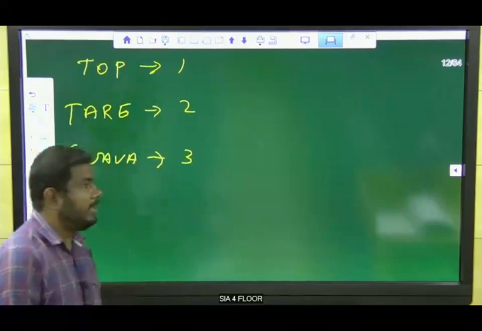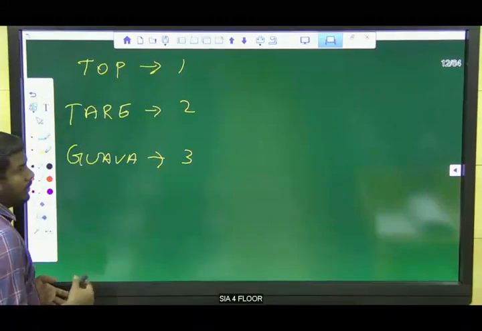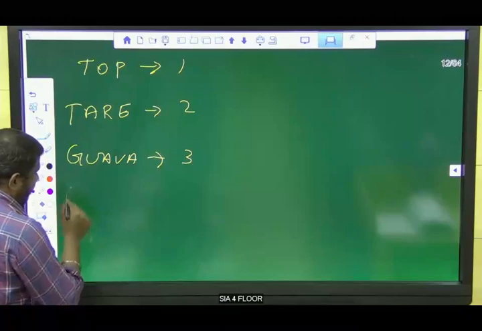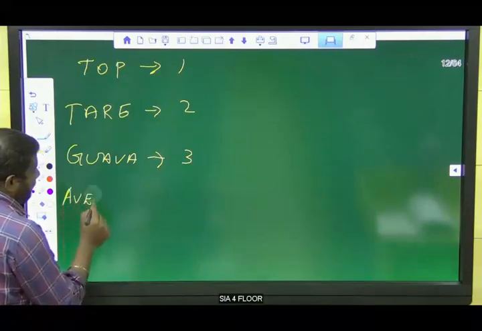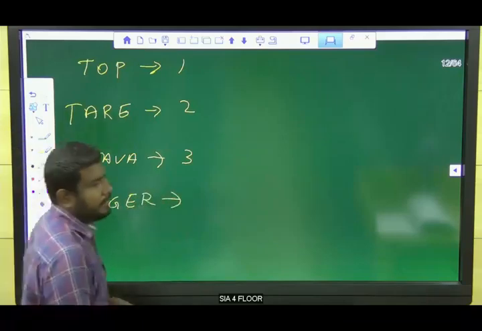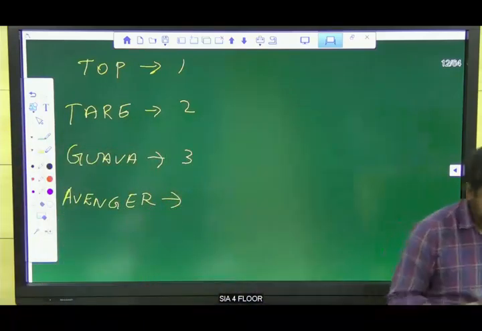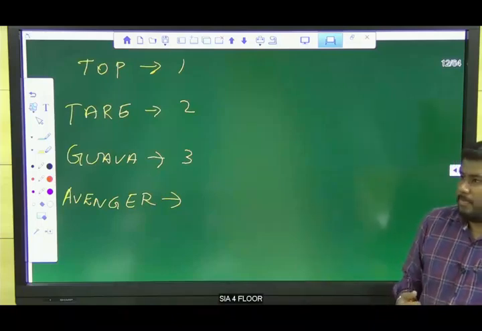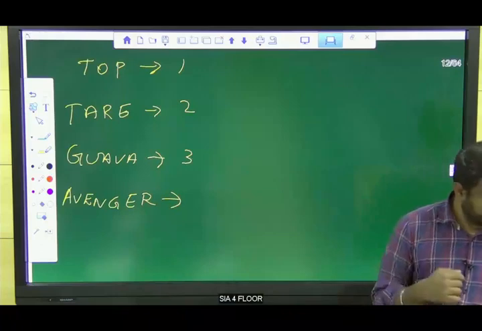Goa is coded as 3. Then how will you code the word Avenger? How will you code the word Avenger?